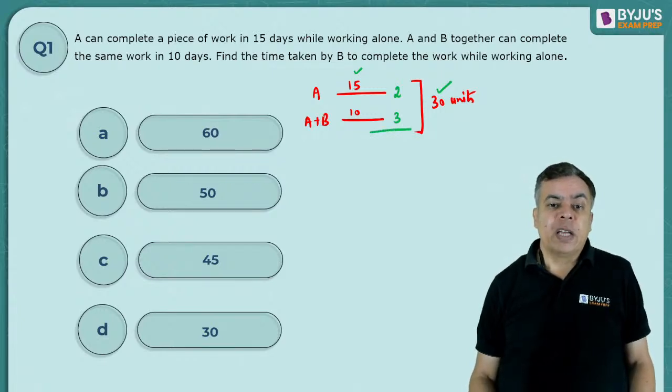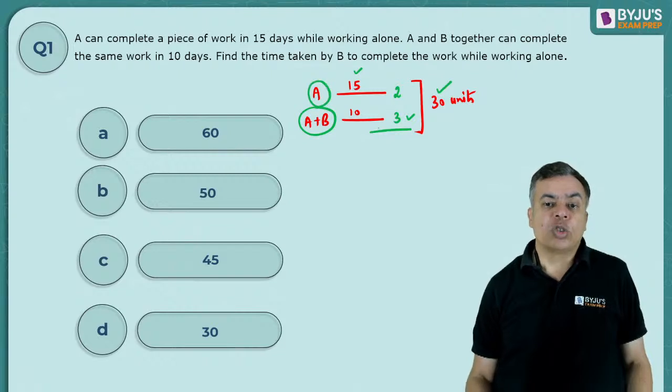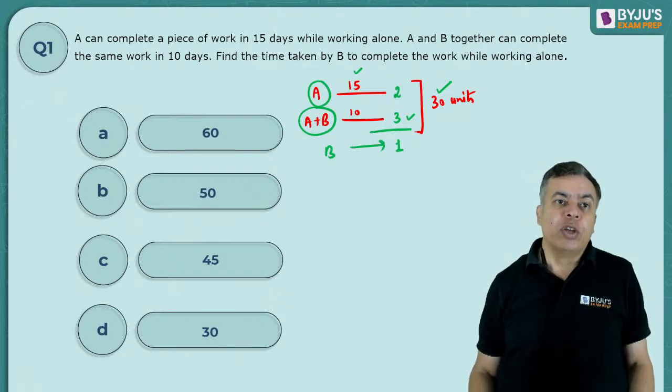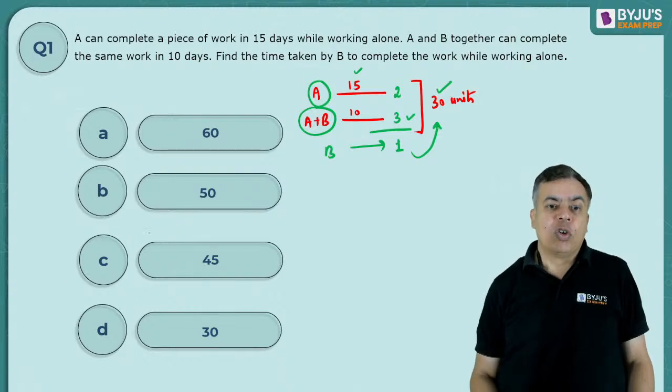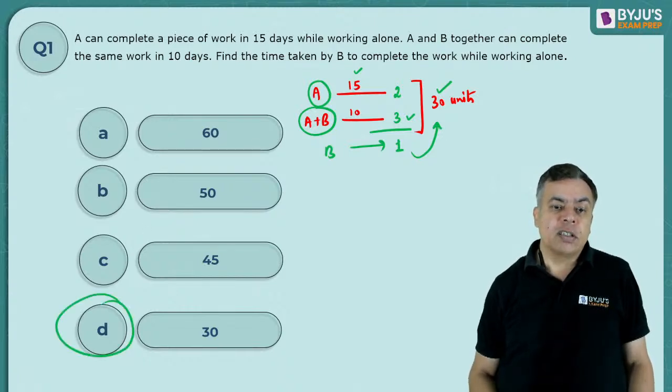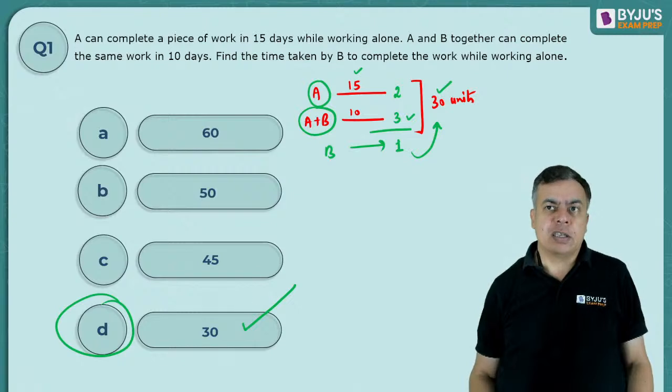So if A plus B together can do 3 units, and A alone can do 2 units, then B alone will be doing 3 minus 2, 1 unit. So if B is doing 1 unit per day and 30 units is to be done, working alone B will take 30 days. 30 days would be the correct answer.